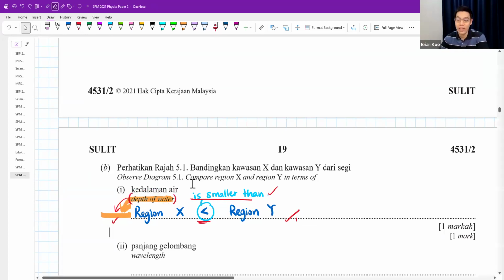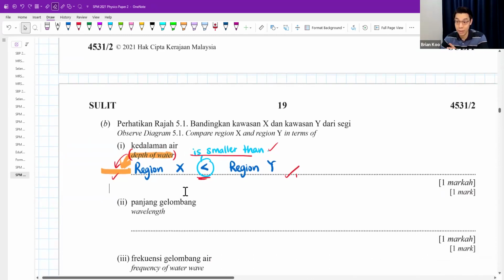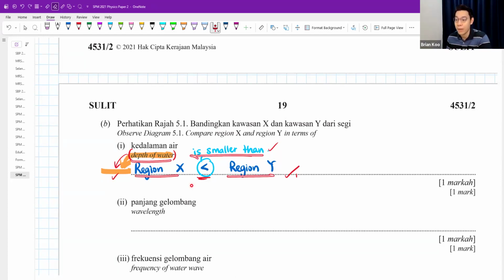But for this one you never write it. Is it okay? Yes, it's fine. But if in your trial exam your teacher already says you must copy, then you copy. If you are not sure, the full version is you just write it. Some teachers want you to write, what can I do? They are the ones marking your school papers. Depth of water in region X is smaller than region Y. But how I write it in SPM is already correct.